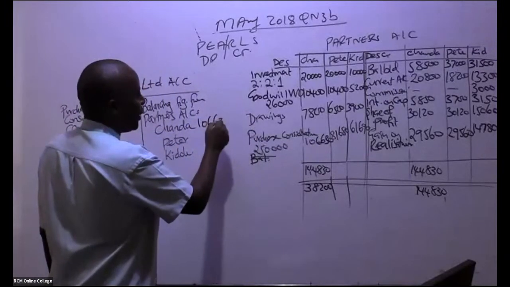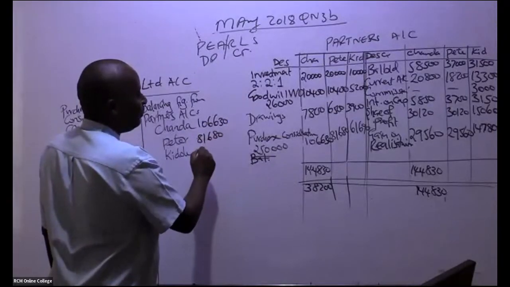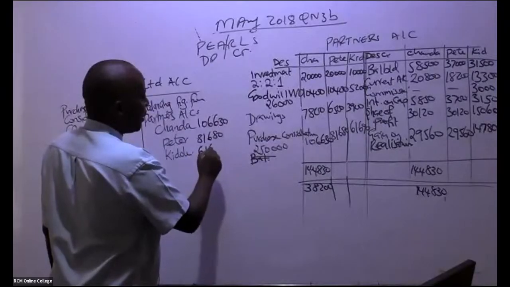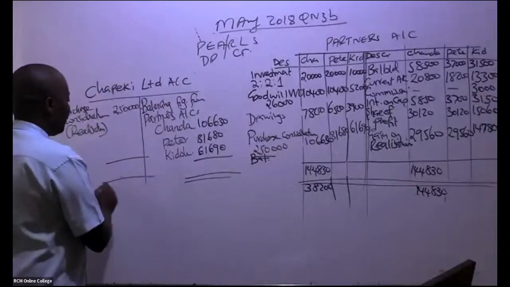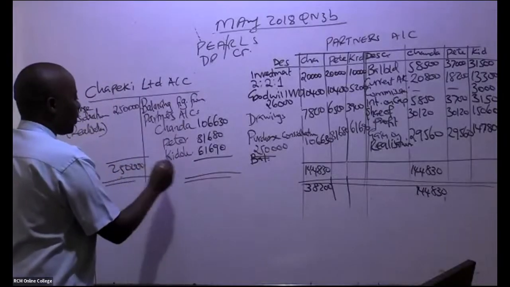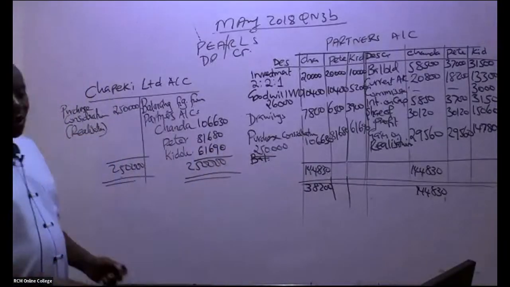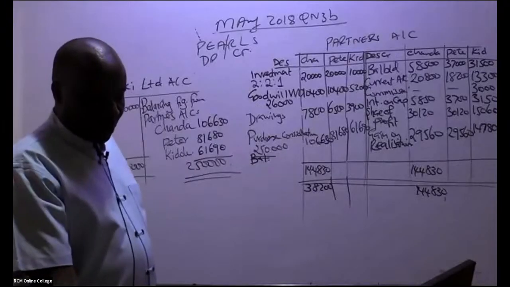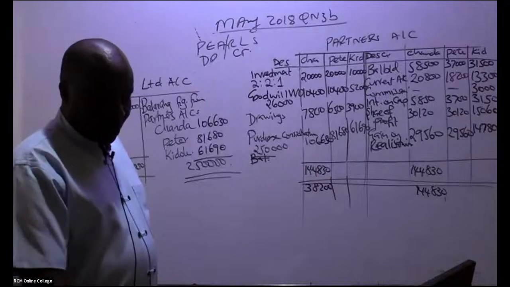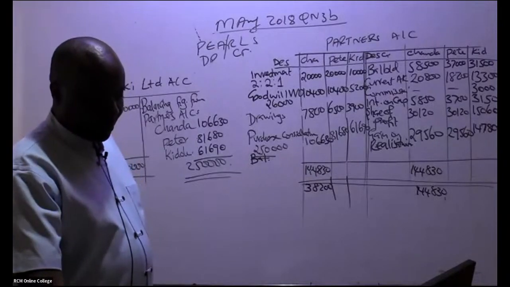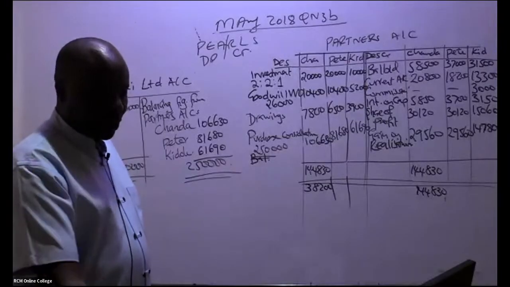So 106,630, 81,680, 61,690. So this account should always be self-balancing. Very easy. So now you are through with part 1 of this question. It's balancing. So can I go to the second part of this question?